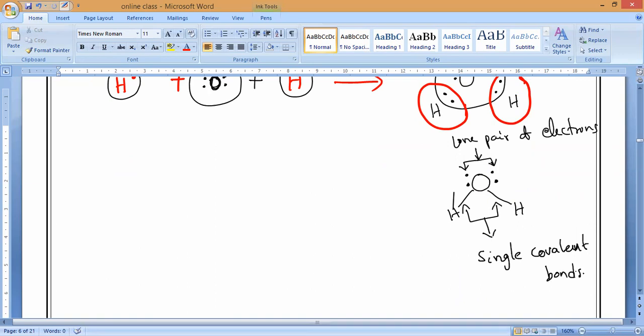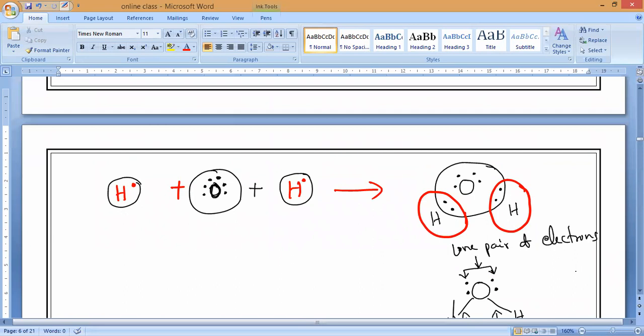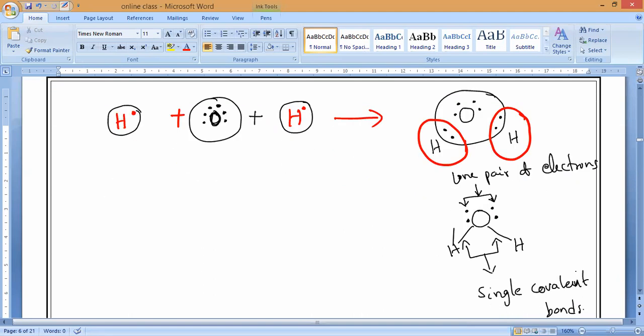The next formation of ammonia and formation of methane we'll see in the next class. Later we'll study the properties of covalent compounds, and later directly we'll go to the occurrence of carbon. So with this I will stop today's class. Hope you all understand.